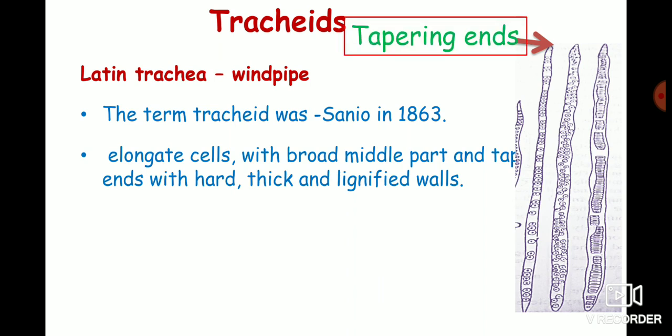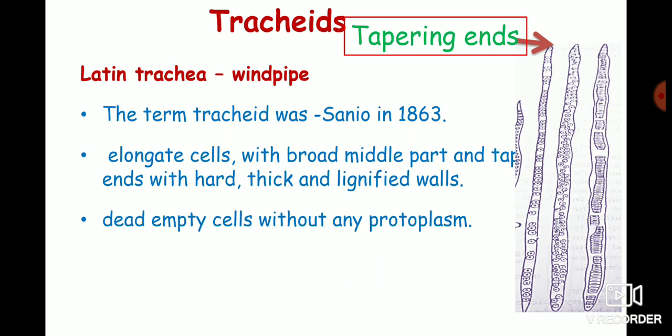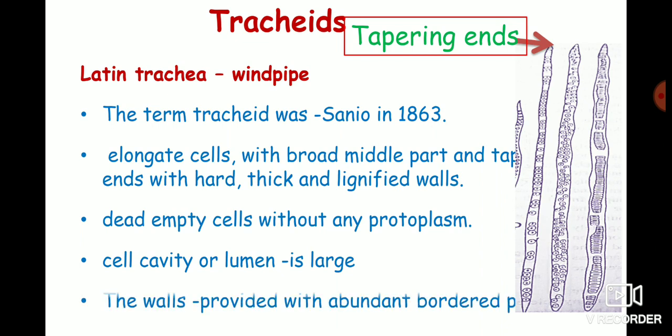They are dead and empty cells without any protoplasm. The cell cavity or lumen of the tracheid is large. The walls of tracheids are provided with abundant bordered pits.